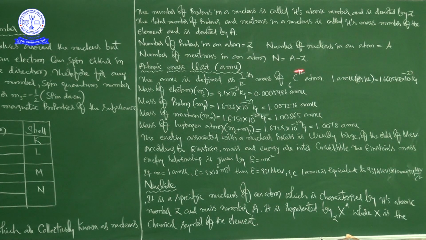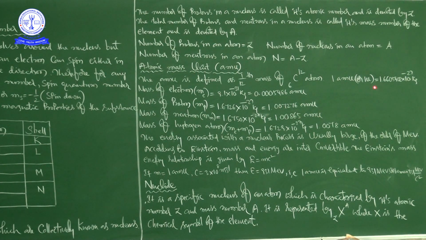Then what is atomic mass unit? This is the important unit for us in the chapter of atom. So regarding this atomic mass unit AMU, see here, the AMU is defined as 1/12th mass of a C12C6, so carbon atom. So the AMU is defined as 1/12th mass of C12C6 atom.